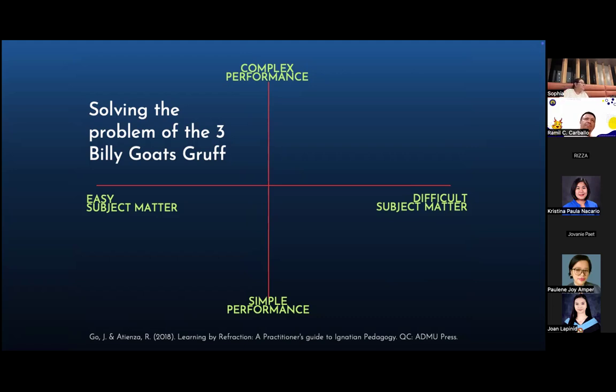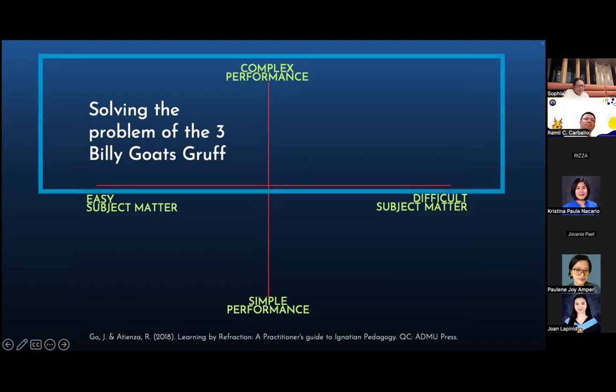So when you are designing authentic assessment, whether it's easy subject matter or difficult subject matter, we want you to stay here. Complex.